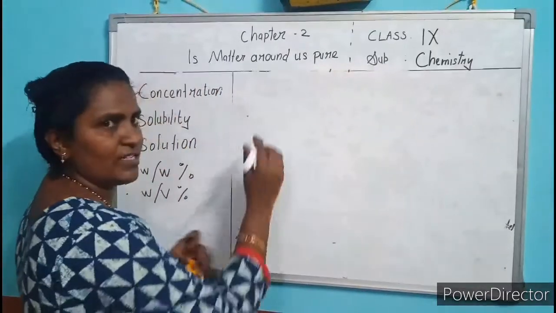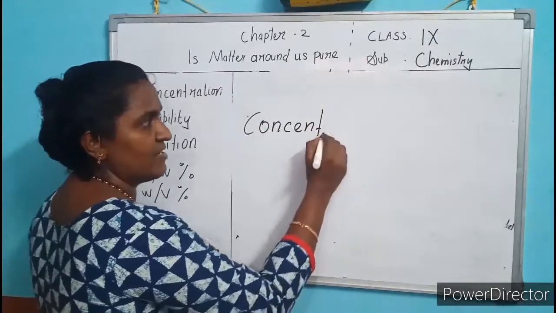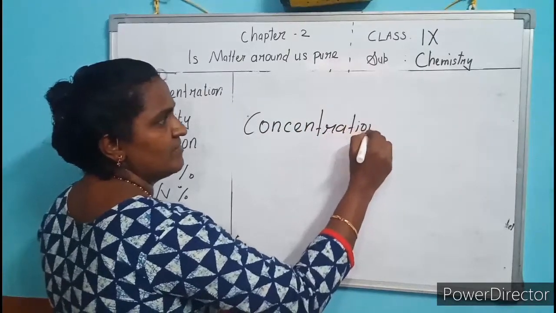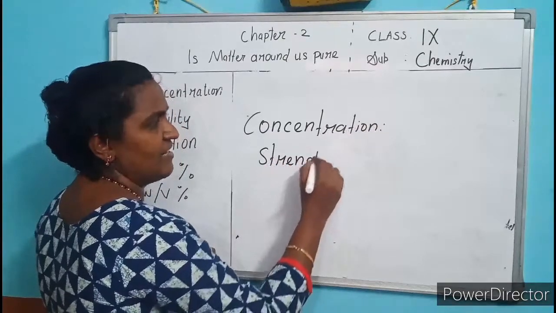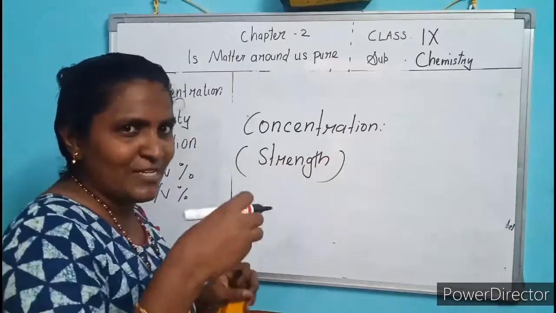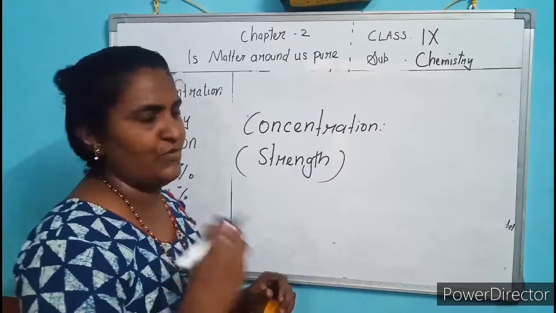What is the formula of concentration? Concentration of solution. Concentration means strength of the solution, which depends on the amount of solute.